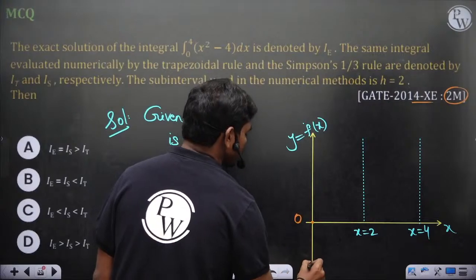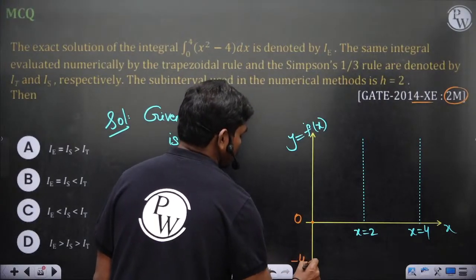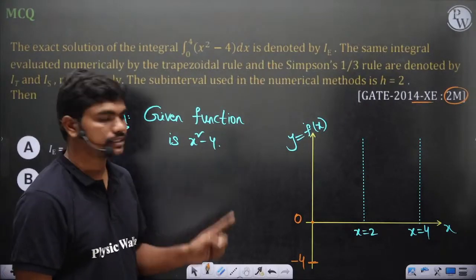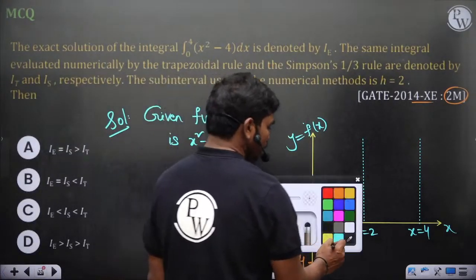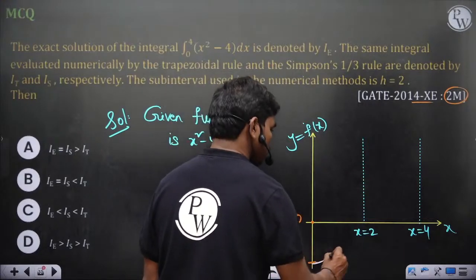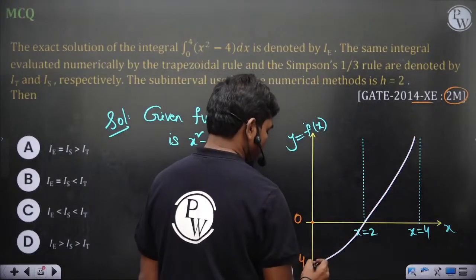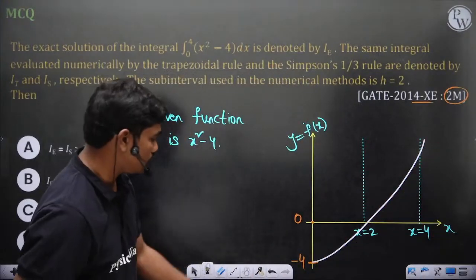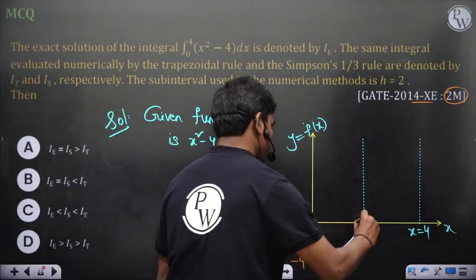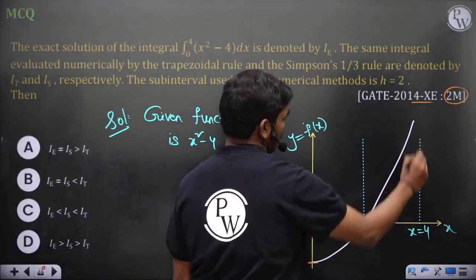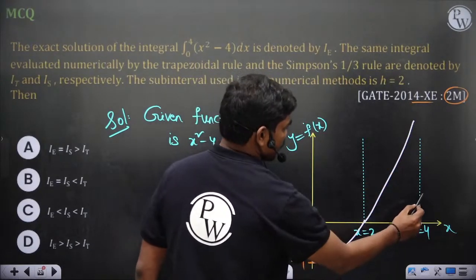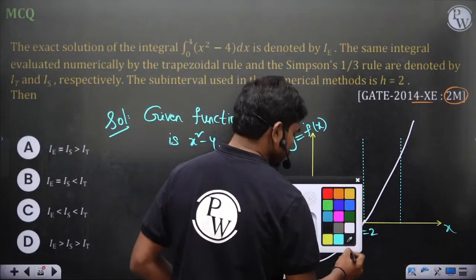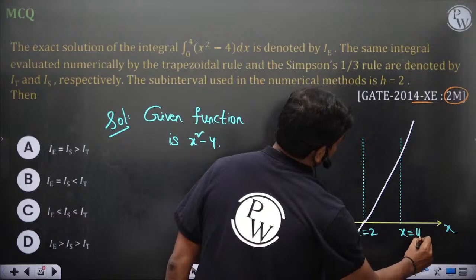At x equal to 0 this is minus 4, and it's an even function. If you replace x with minus x, the function remains the same, so it should be symmetric about the y-axis. So if you plot this, you get some function like this, a parabola. At x equal to 2 it is 0. Then x equal to 4. This is not up to scale, but yeah.